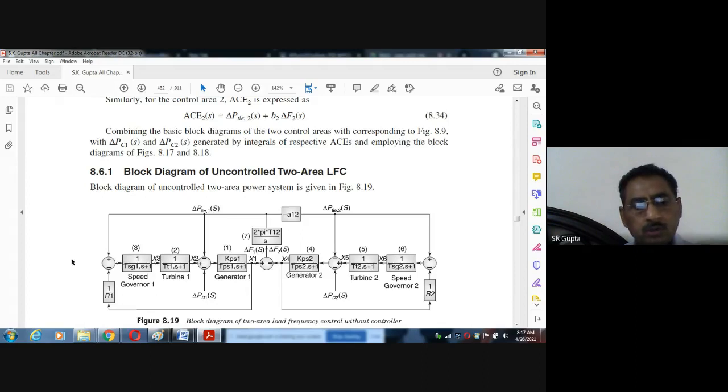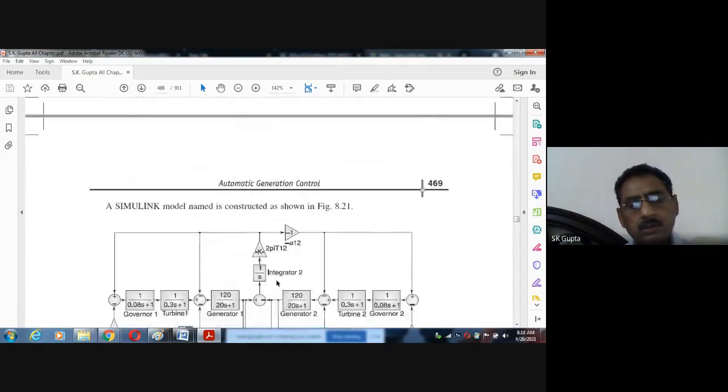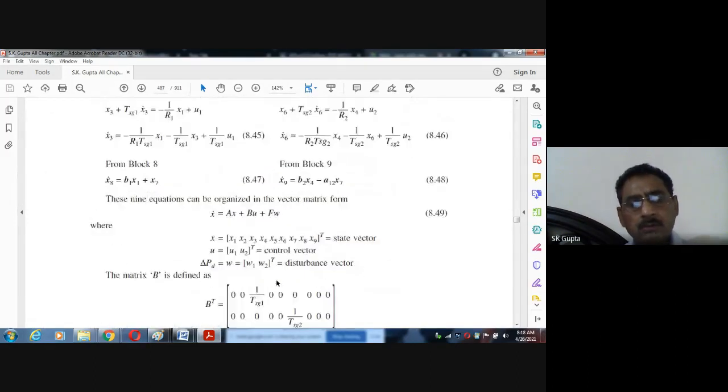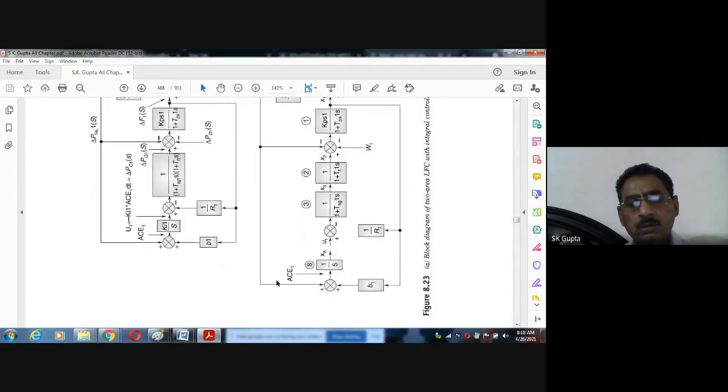So the new figure, you see this, because we will not be able to go up and down again. You should understand that there are three blocks here. This is the tie line power block, and the whole is the two area frequency control. Now after applying the integrator, our system will be like this. Here it is 1 by s. This integrator is applied, or you can say this integrator K I by s. Rest of the system is the same.